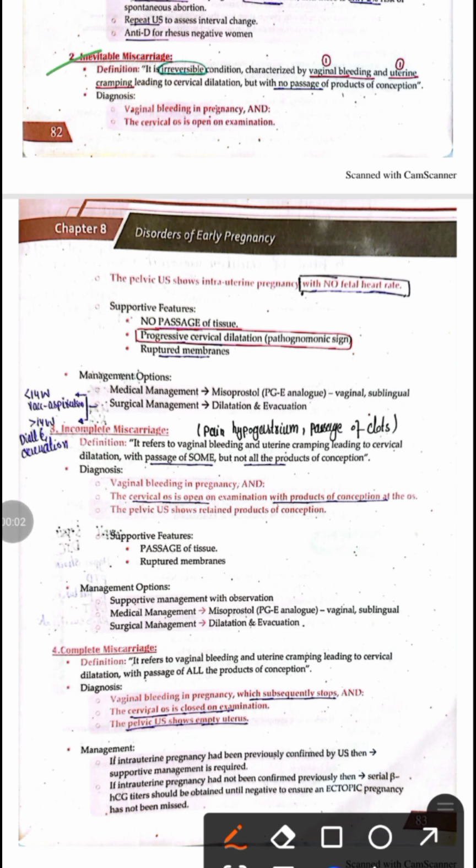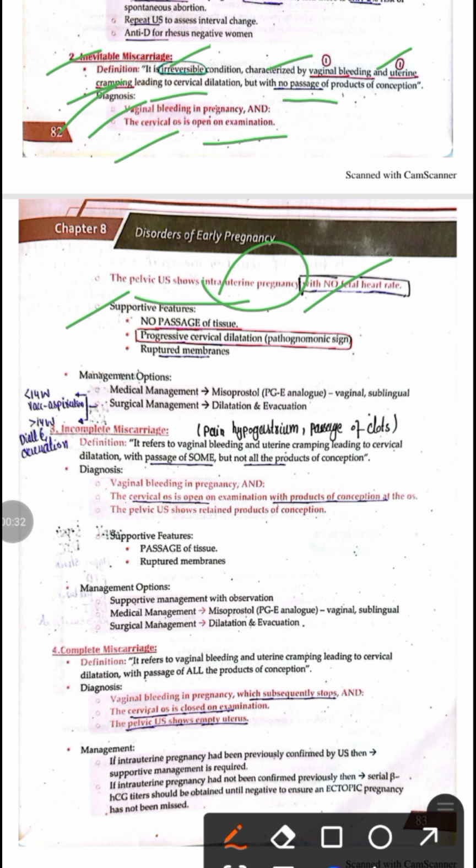Second one is the inevitable miscarriage. It is an irreversible condition characterized by vaginal bleeding and uterine contractions, which lead to cervical dilation, but there is no passage of the product of conception. The diagnostic criteria: vaginal bleeding occurs, and the cervical os is open on examination. The pelvic ultrasound shows intrauterine pregnancy, but there is no fetal heart rate, which indicates that the fetus is dead.